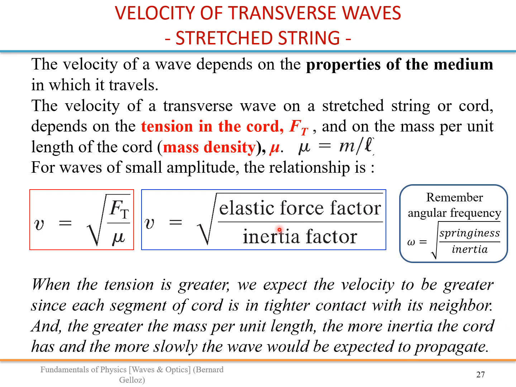And we see it now: the greater the tension, the faster the wave. On the contrary, the higher the density, the slower is your wave. This is expected because you increase inertia, so you decrease the speed of the motion.